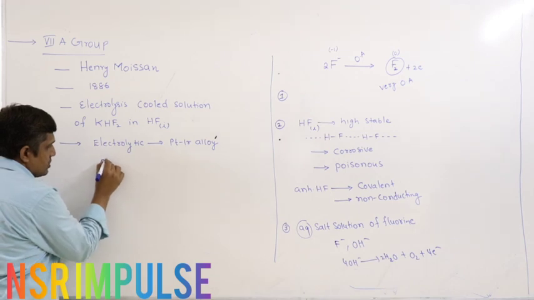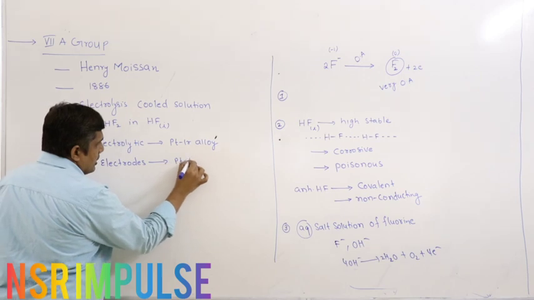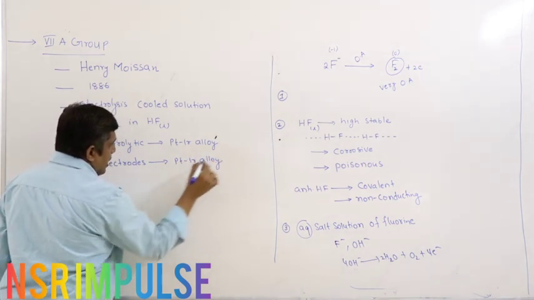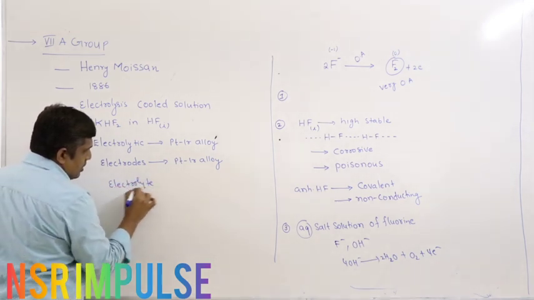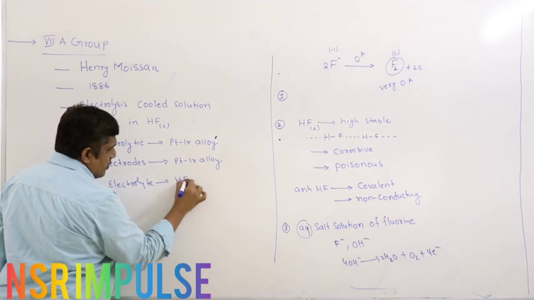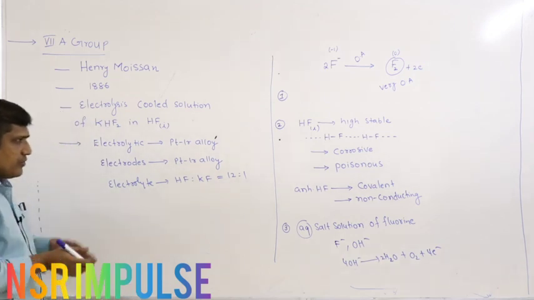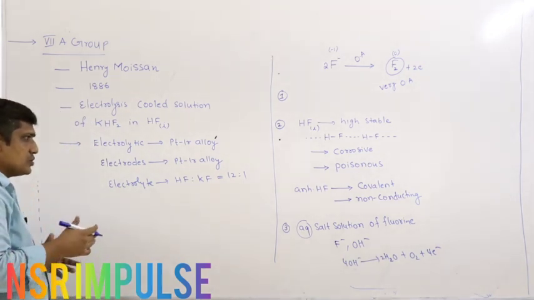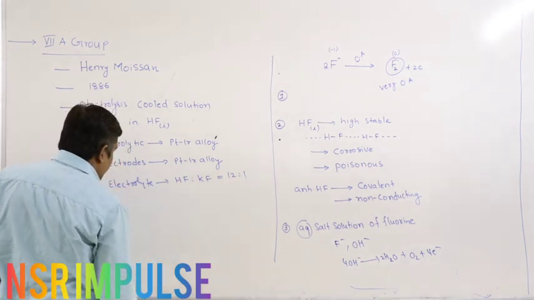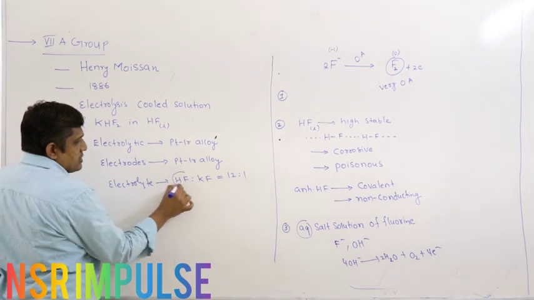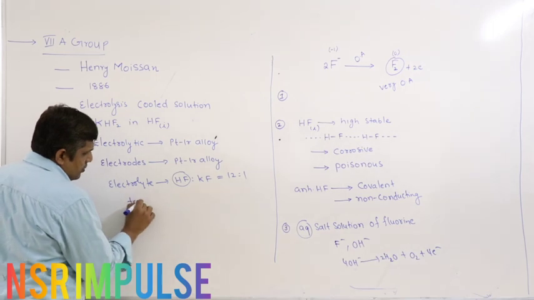The electrodes were also made of the same material, platinum iridium alloy, and the electrolyte is a mixture of HF and KF in 12:1 ratio. KF is dissolved in liquid HF in 12:1 mole ratio, 12 moles of HF for each mole of KF. Here HF acts as solvent. The temperature is maintained around 250 Kelvin.